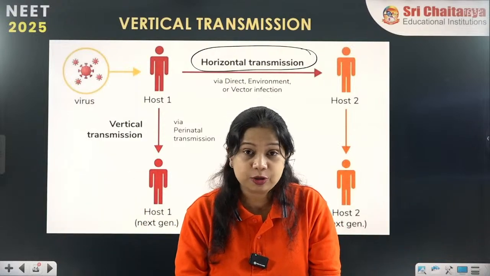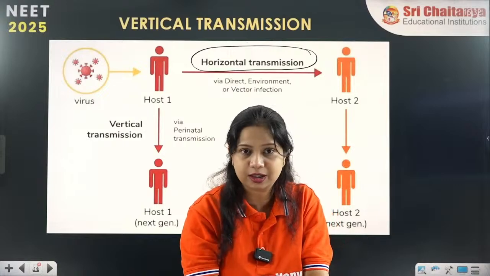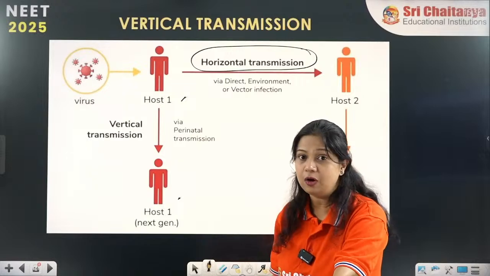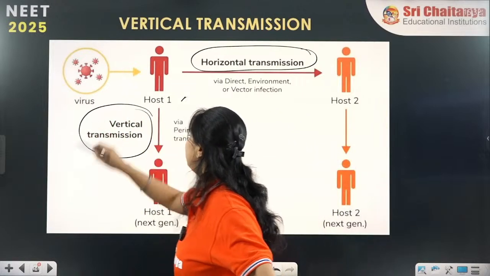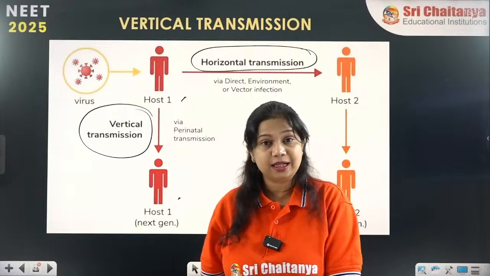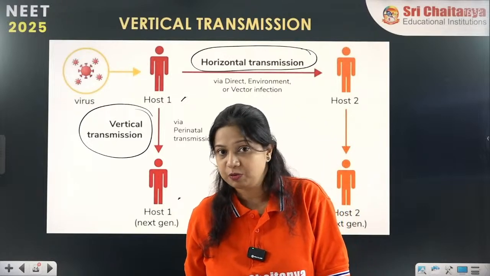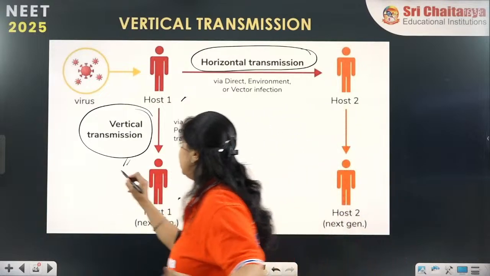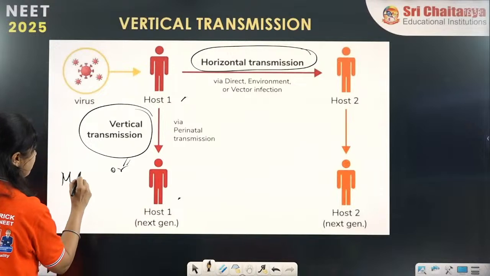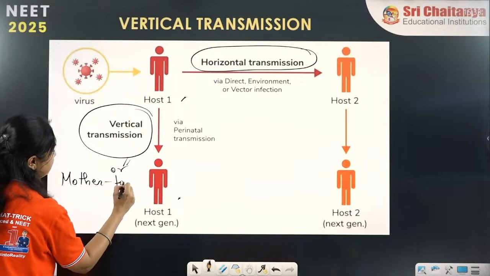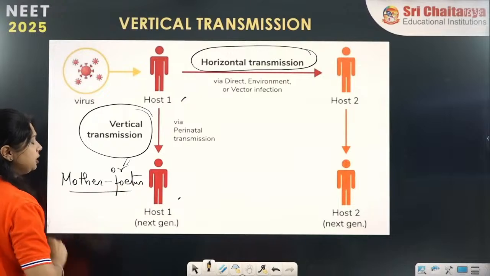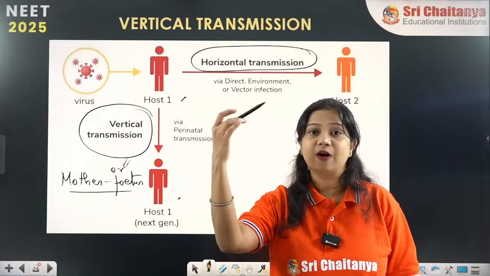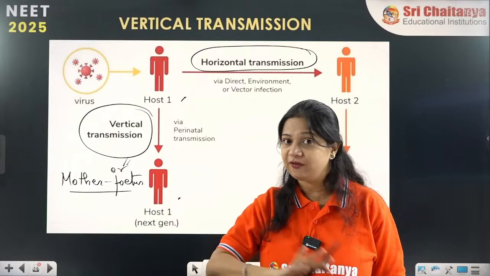When the pathogen moves from one generation to another, that is called vertical transmission, which we commonly see during mother to fetus transmission of infections. This is called vertical transmission, also known as mother to fetus transmission. Vertically, from one generation to another generation, the infection is moving.